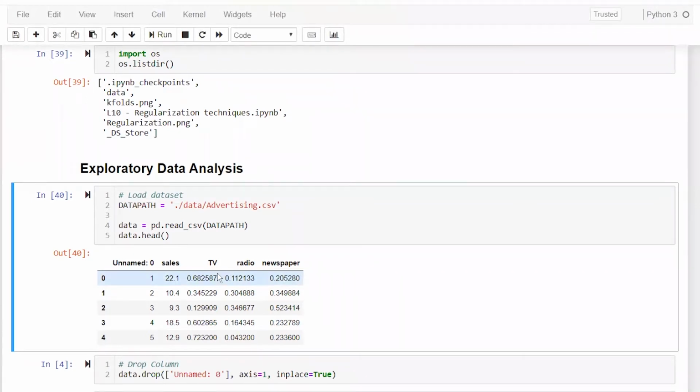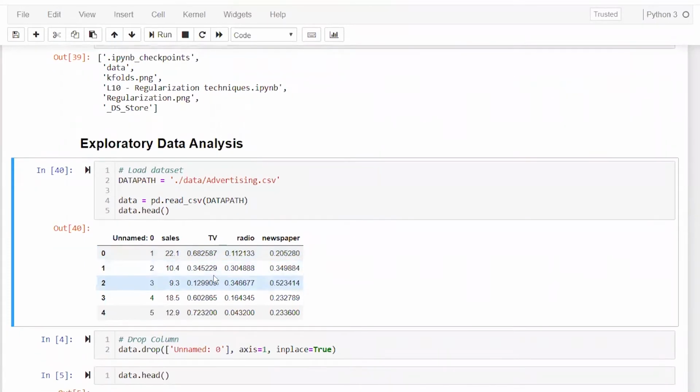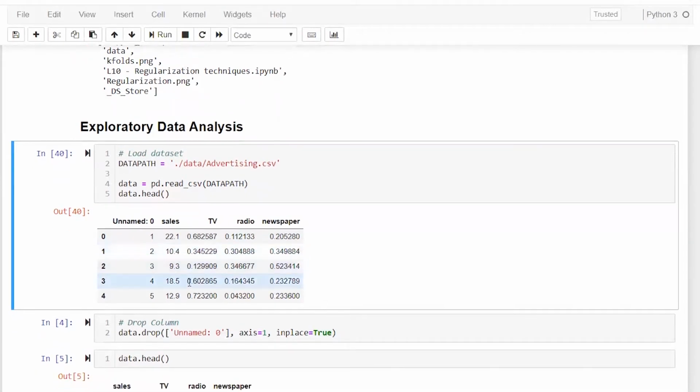So they have this past data. When they invested 68% of their revenue on TV ads, marketing budget actually, 11% on radio ads, and 20% on newspaper, they saw their sales was 22.1, that might be 22.1 million, right? That is how they have created it. If they put 34% on TV, 30% on radio, and 34% on newspaper, then their sales is 10.4 million. That is how my data looks like.